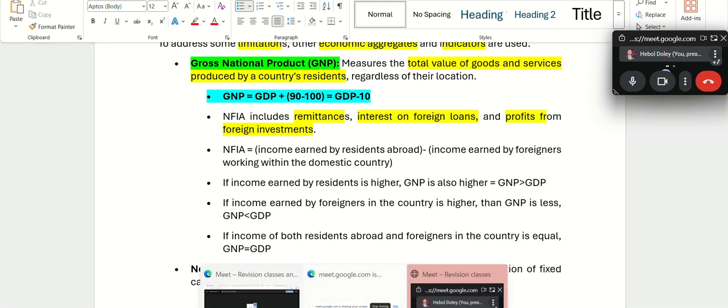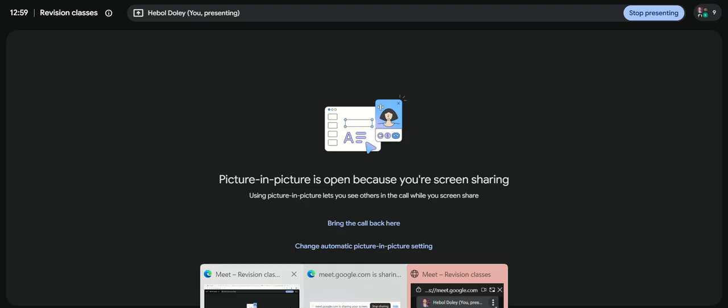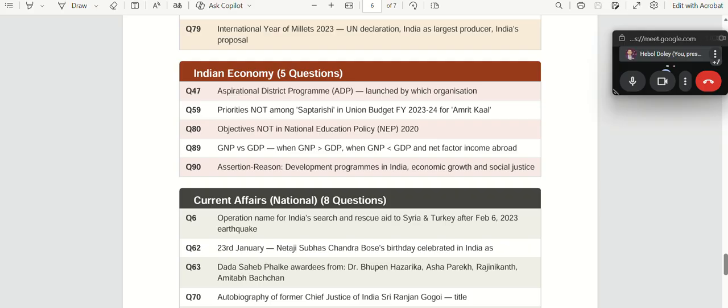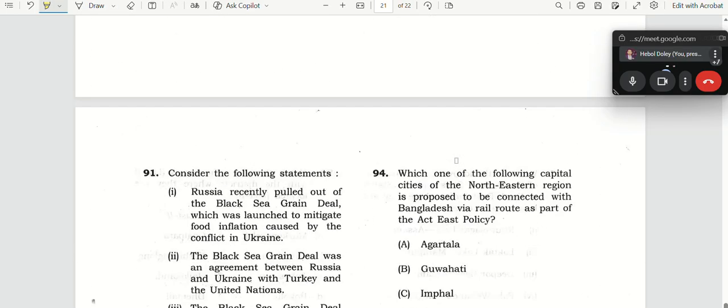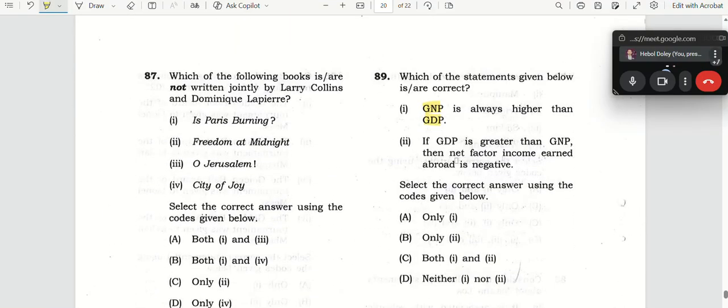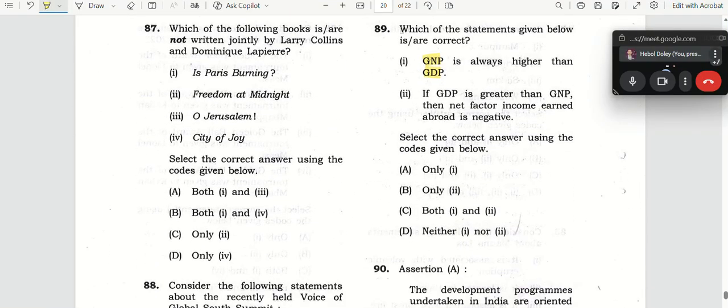Fine. Now solve this question. Question number 89 of 2022. Which of the following statements is or are correct? Is GNP always higher than GDP? No, sir. So 1 is always wrong. So you'll minus wherever 1 is there. Automatically 2 is there.